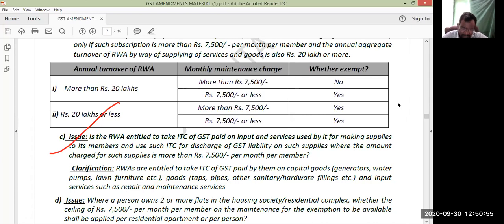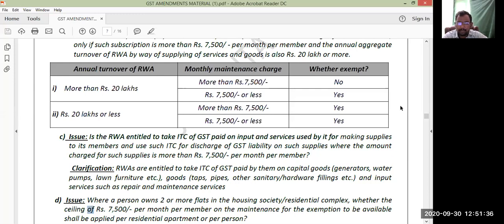We can see here, resident welfare associations are entitled to take input tax credit of GST paid by them on capital goods like generators, water pumps, lawn furniture, etc., and input goods like taps, pipes, other sanitary and hardware fittings, etc., and input services such as repairs and maintenance services. So if their services are liable to tax, they are entitled to take input tax credit on input goods, input services and capital goods. No restrictions, right? They are free to take input tax credit.